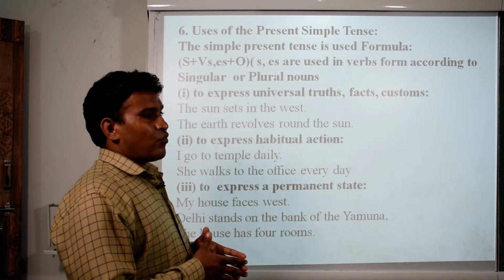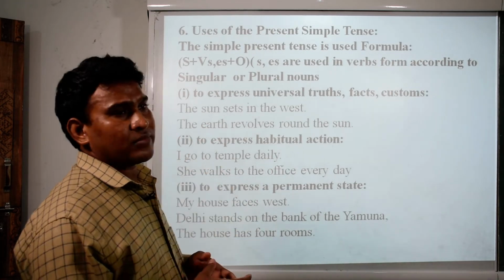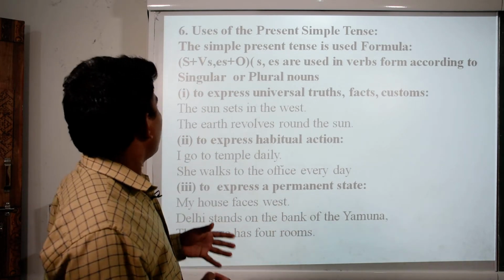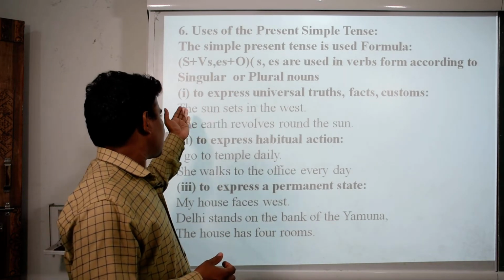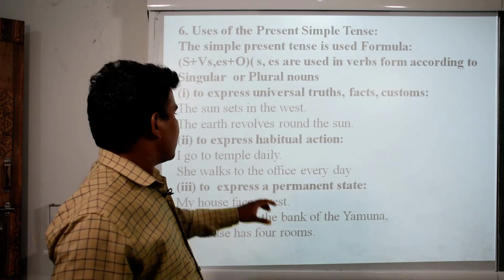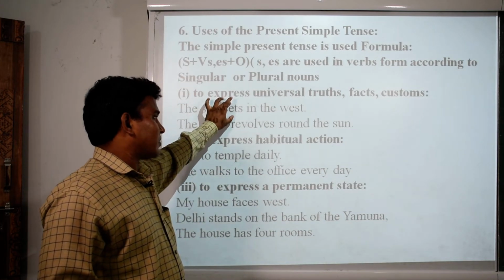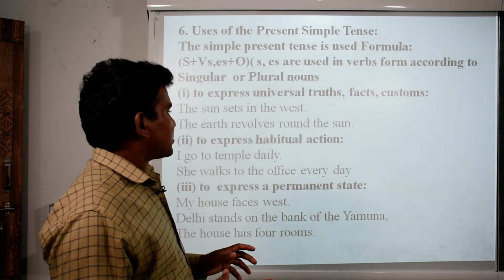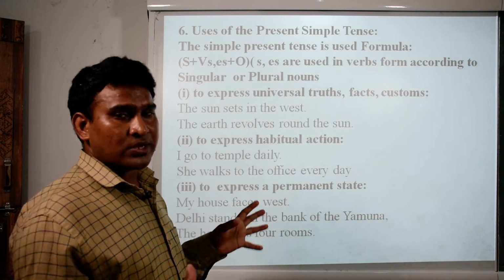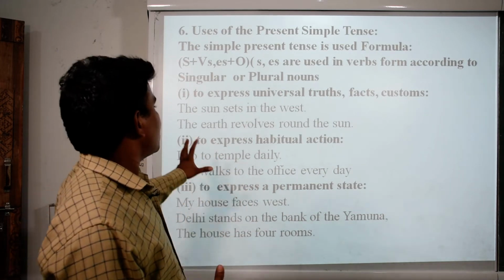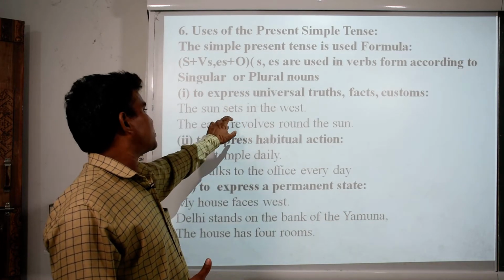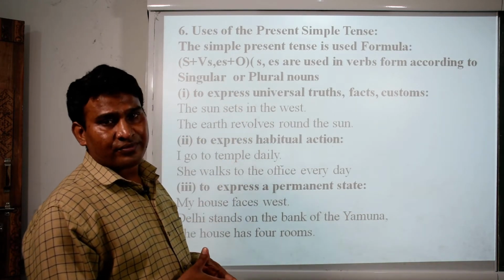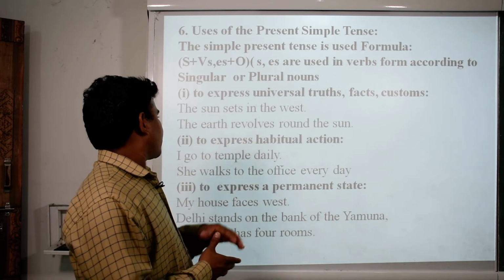If we want to express some universal truth, we need to use it, like the sun sets in the west. This is universal truth. It rises from the east and sets in the west. So there is no doubt. This is universal truth, and we use it along with the verb.